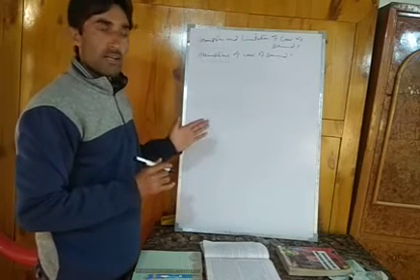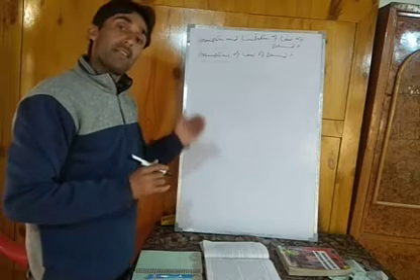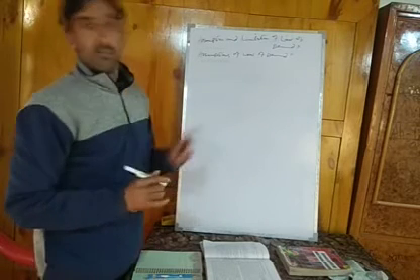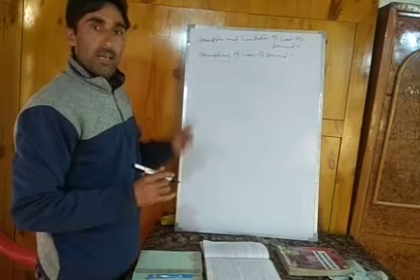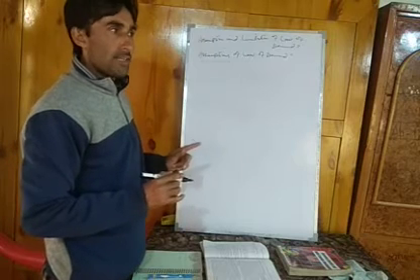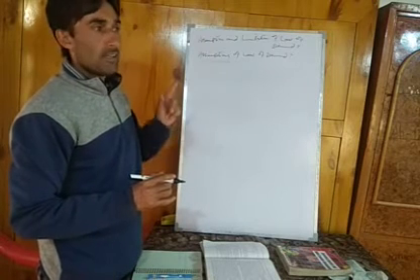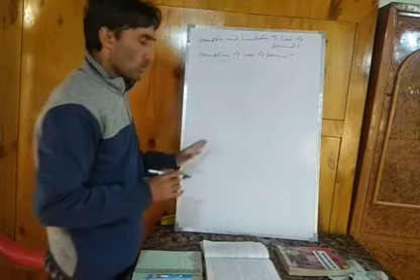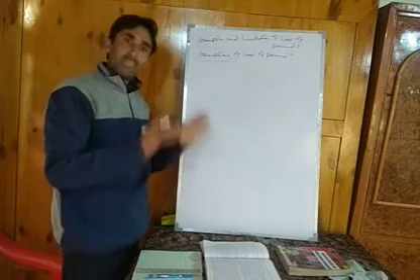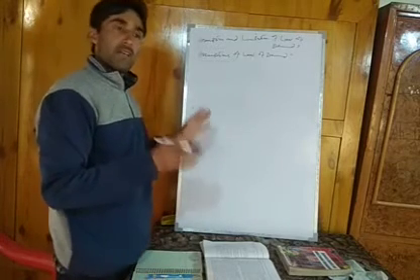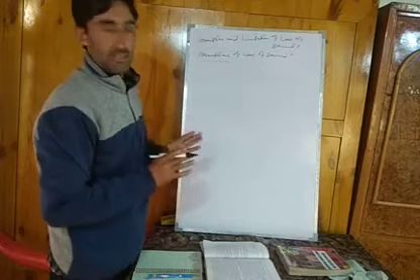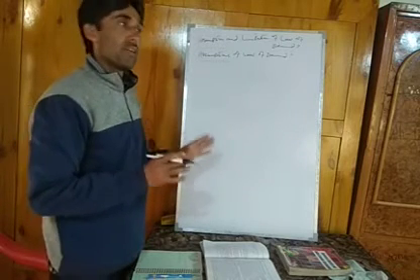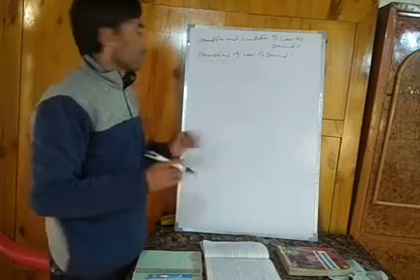Marshall says that if there is change in those factors, the law may not apply. Only and only the law will function when the things or factors other than price remain constant. What are those assumptions? What are those factors which Marshall kept constant, so that this law may work in the market?